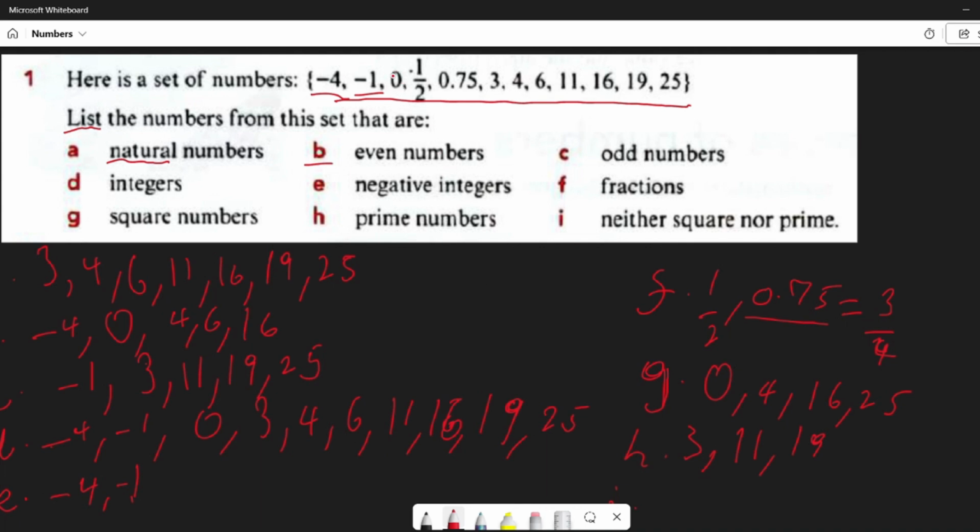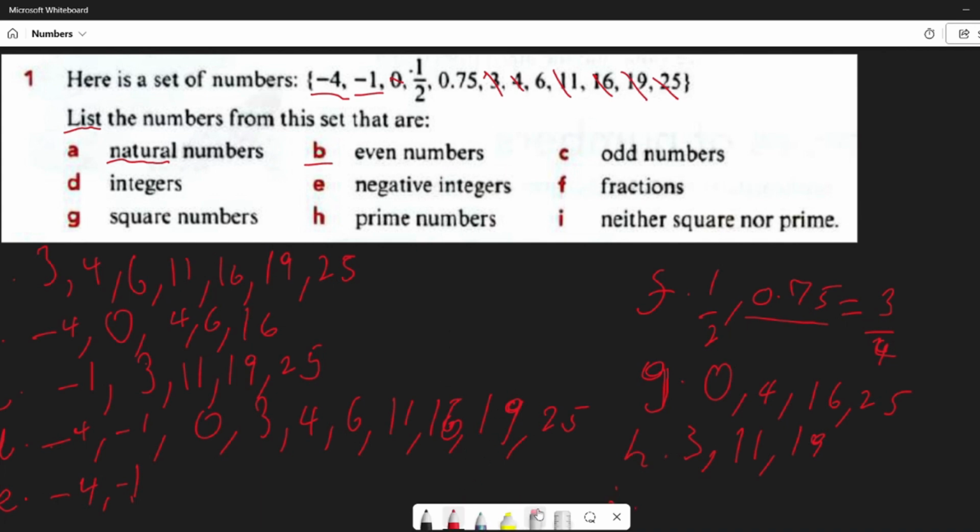So 0 is here. We're going to cancel out 0. 4 is here. We're going to cancel out 4. 16 is here. We're going to cancel out 16. And 25 is here. For the square numbers, we have cancelled out all square numbers. As well as that, we're going to cancel out all prime numbers. So 3, 11, and 19 are cancelled out.